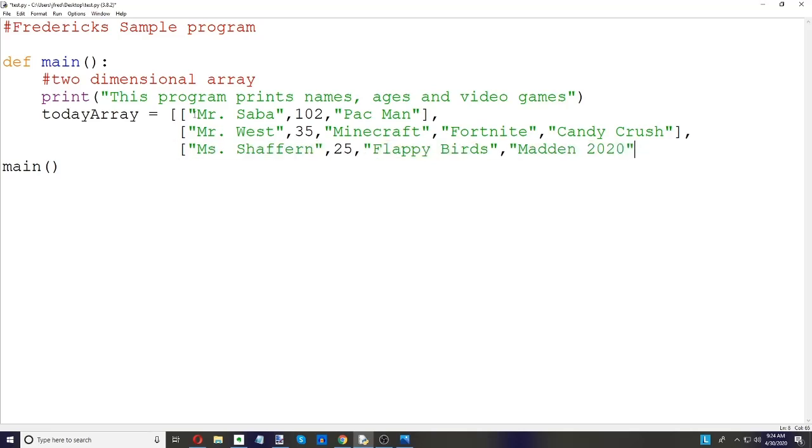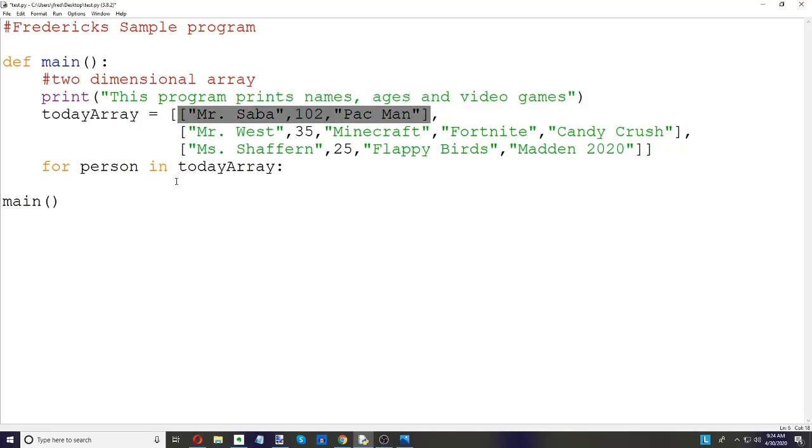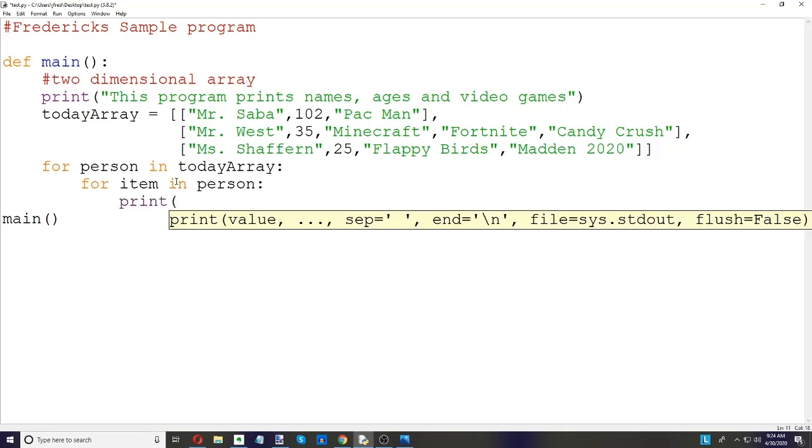Now notice, when I hit the bracket, it showed me the list, but it only showed me Miss Shaffern's list. I need to end 2 brackets there because I need to end the whole big list. Okay, so then I can say for person in today array, because that's what I called it. So when it says the first person, it's going to pick up Mr. Saba and only Mr. Saba's list. Then I'll say for the items that are in person, let's print the item.